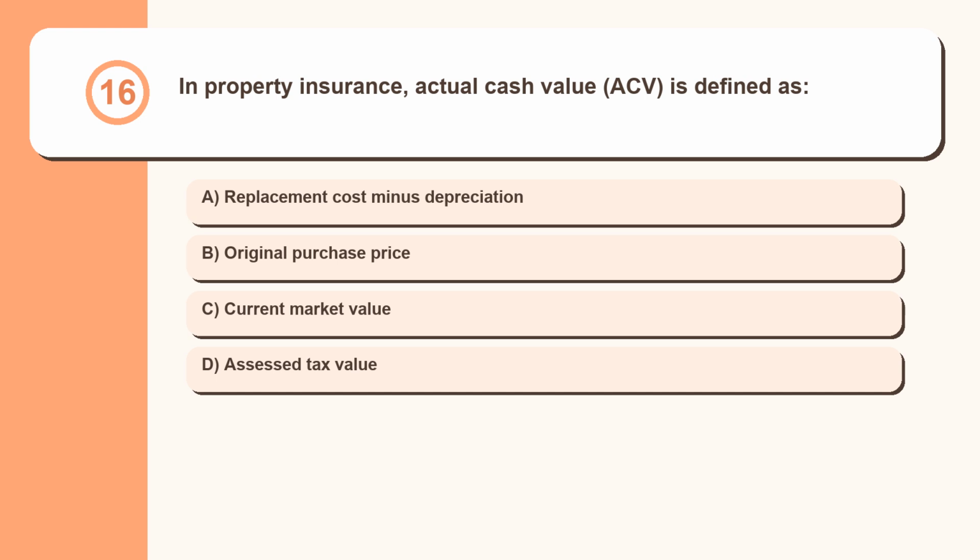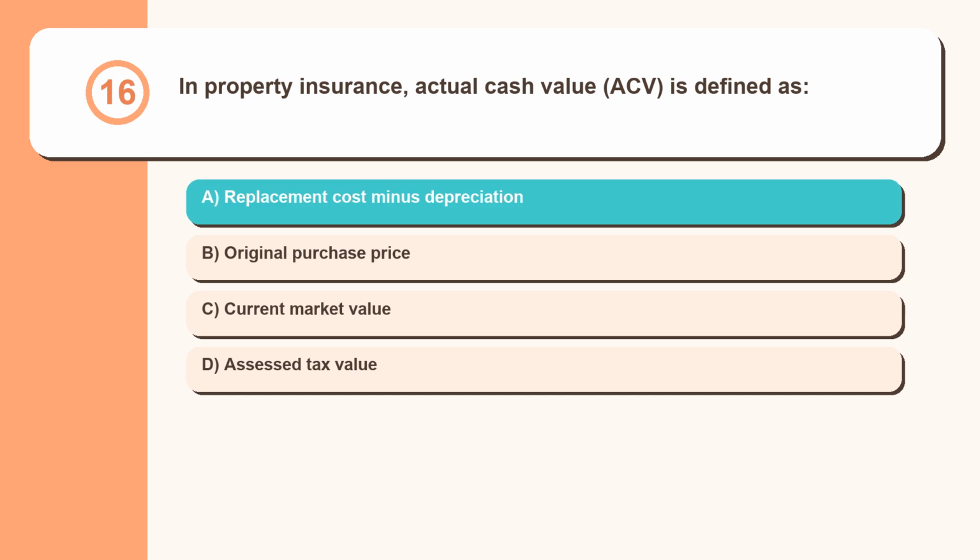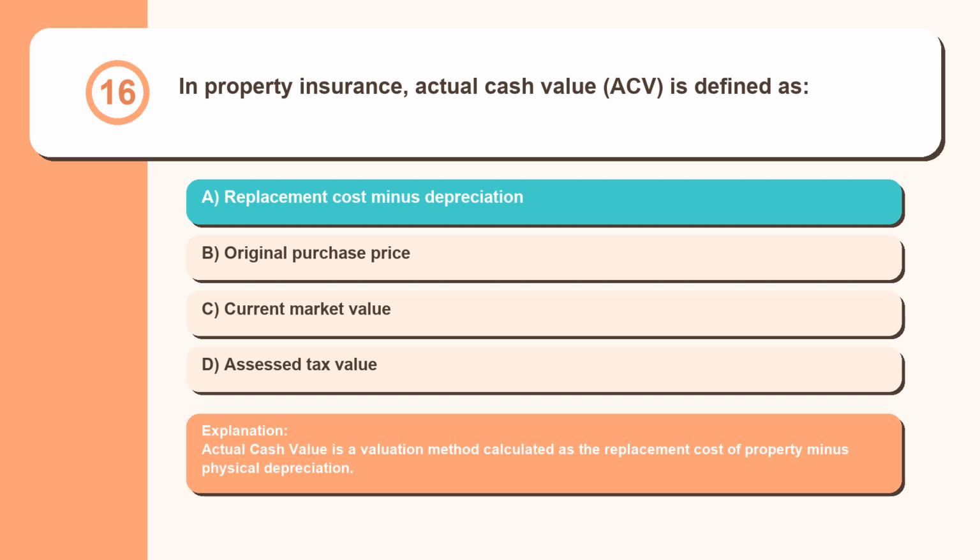Question 16. In property insurance, actual cash value, ACV, is defined as replacement cost minus depreciation, original purchase price, current market value, assessed tax value. Actual cash value is a valuation method calculated as the replacement cost of property minus physical depreciation.